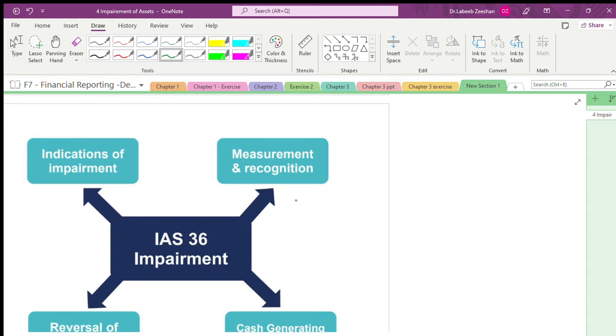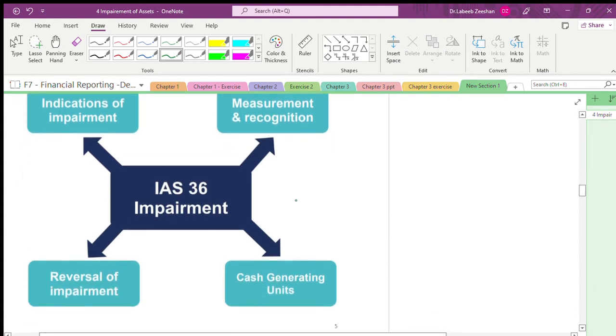What are we going to do? We are talking about what the indications of impairment are, how we are going to measure and recognize the impairment, and reversal. It is something new. Reversal of impairment means, if there is a fluctuation in the market values, how we have to treat it. And most importantly, we are talking in terms of cash generating units.